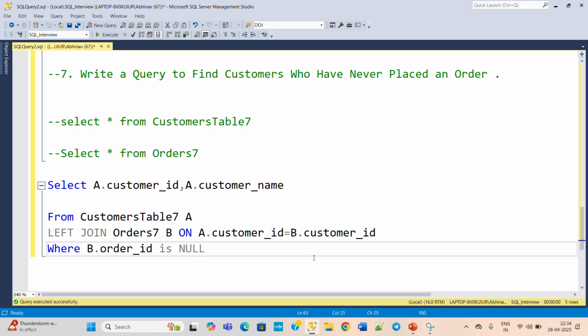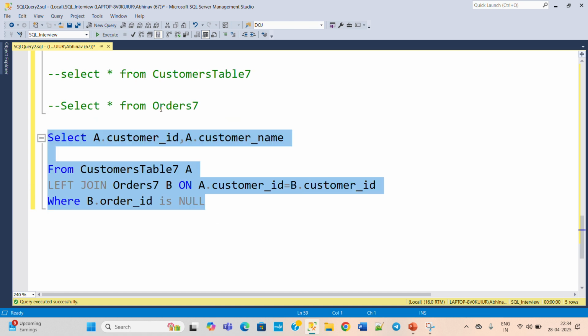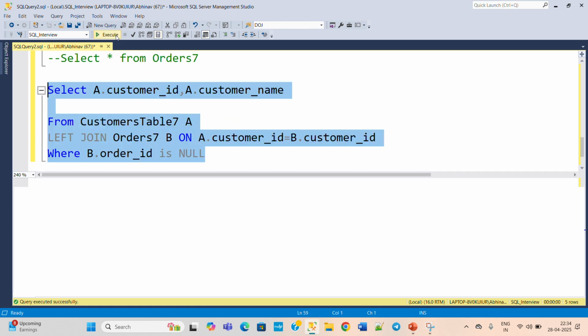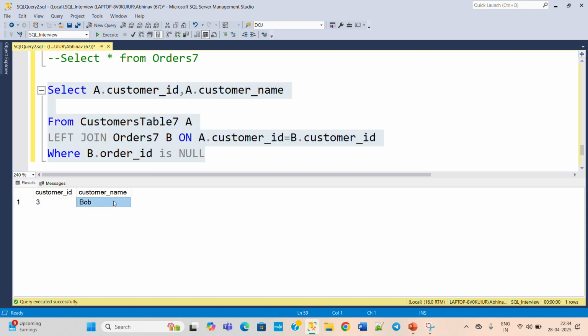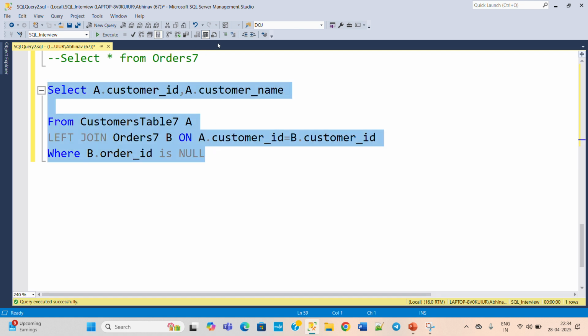So those records which are available only in the customer table and not available in the order table, that will be our answer. So now execute this, and this is the final query that you need to provide to the interviewer for this particular question. So here you can see customer ID 3, which is Bob, has never placed any order in the orders table. Okay, now move on to the next question.